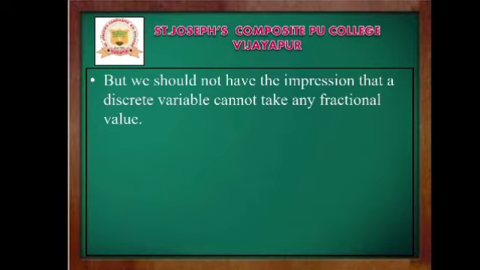It takes certain types of values, and fractional values could not be taken under the discrete variable. Also, here it is a finite number, and its values change by jumping from one value to another value.